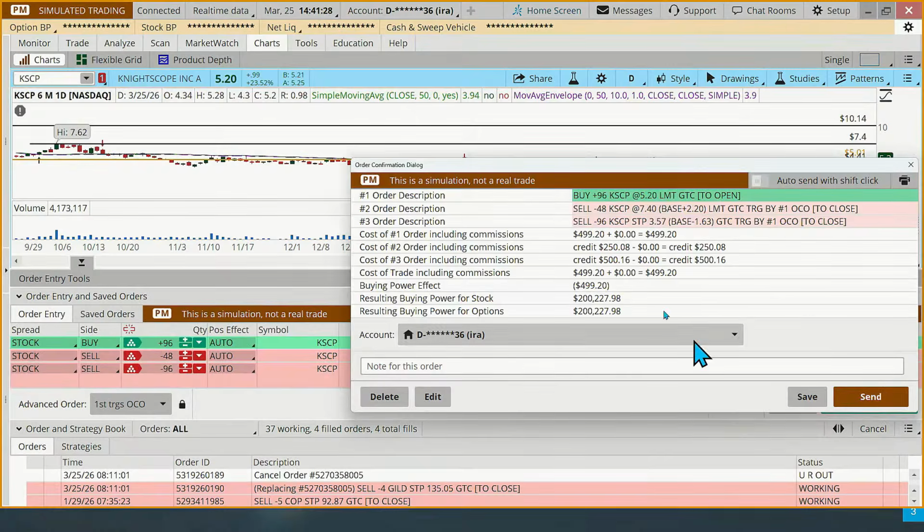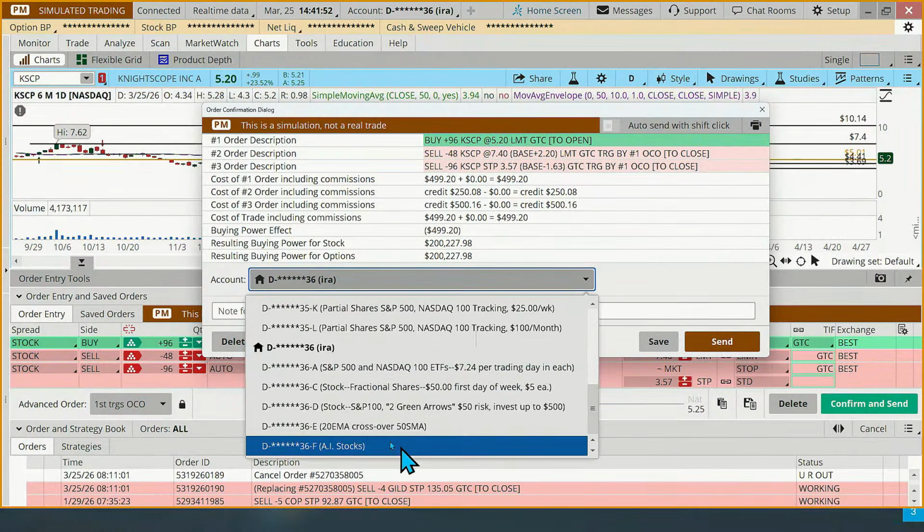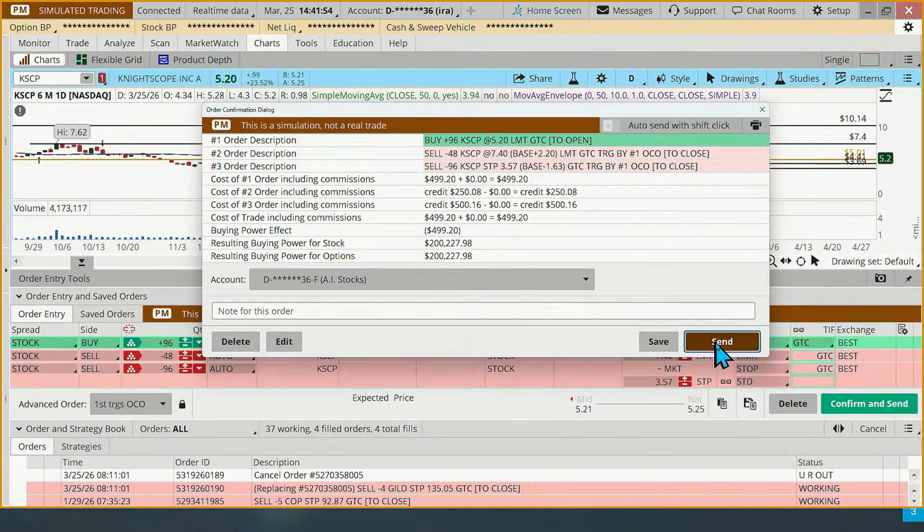Okay, so hit confirm and send on this first order. 96 shares. We're going to sell half at that 740 target. We're going to get stopped out of all of it if it goes down to 357. And that's an OCO, one cancels other. So if either one of these fills, it'll cancel the other one. And then if it does hit the target, then we probably want to reset the stop on the remaining 48 shares, right? So let's put this on our AI stocks and we'll send this off.